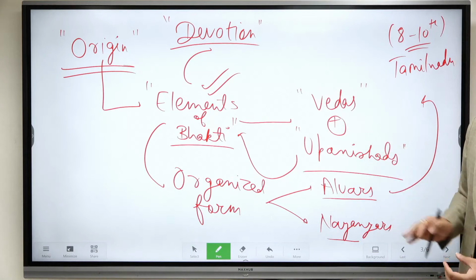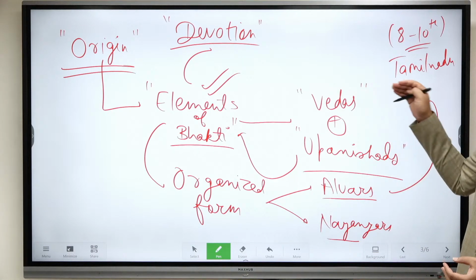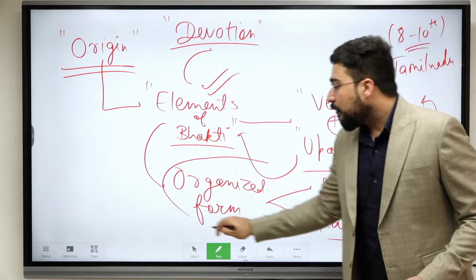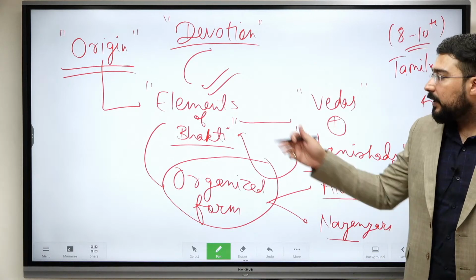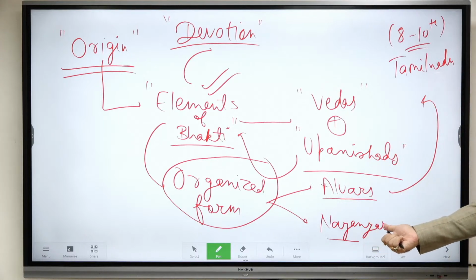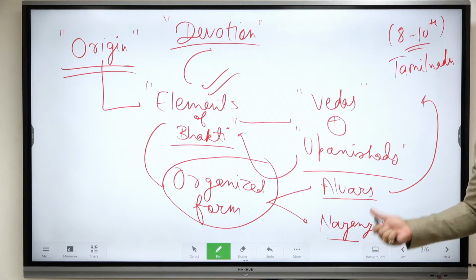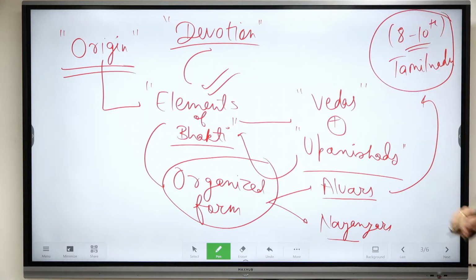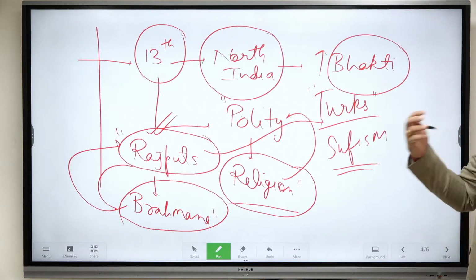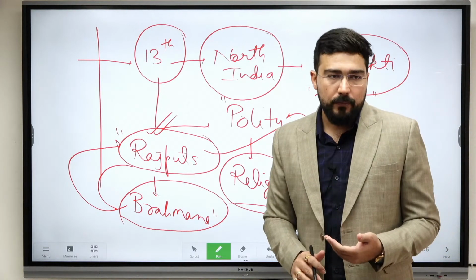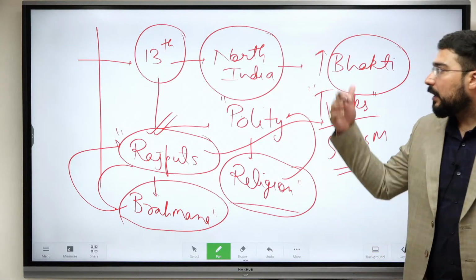So there were elements of Bhakti, okay, which were there in Vedas as well as Upanishad. But if we see the Bhakti movement as in an organized form or a movement, here we had elements of Bhakti only. It was not a movement. It became a movement in Tamil Nadu, Alvar and Nayanar, okay, because they publicized the important activities. So from 8th to 10th century, the major focus of Bhakti movement was in Tamil Nadu, and in 11th and 12th century, the main focus was in Karnataka, okay, where we can talk about Lingayatism or Basavanna and his role in the social reform, okay, and then eventually it comes towards North India.